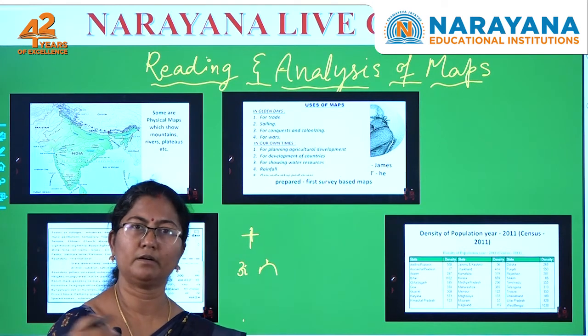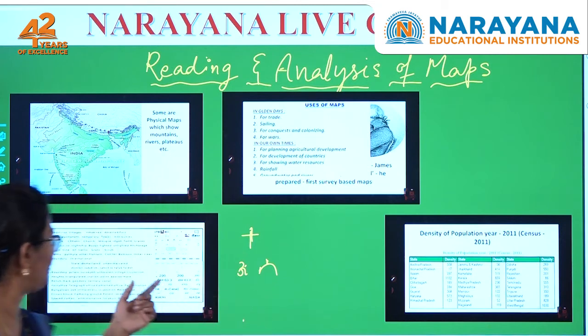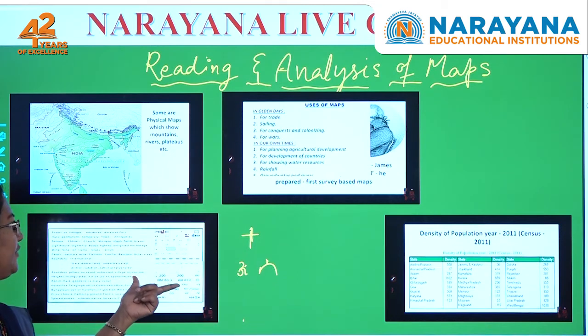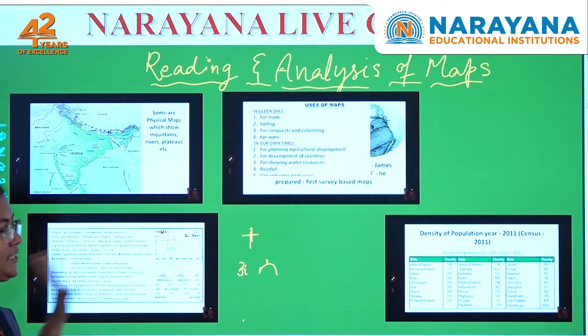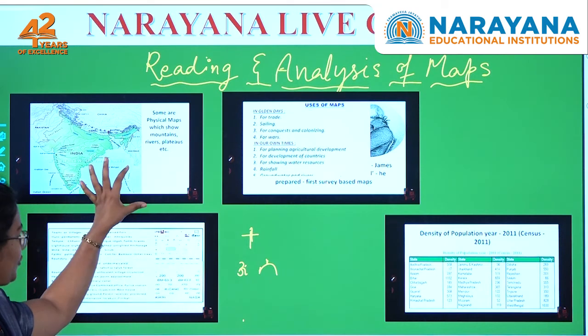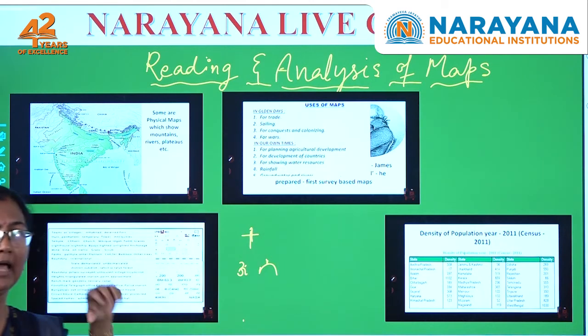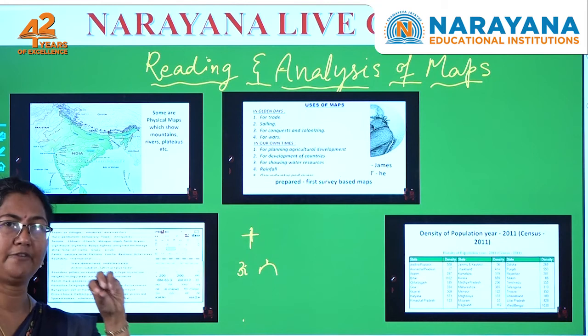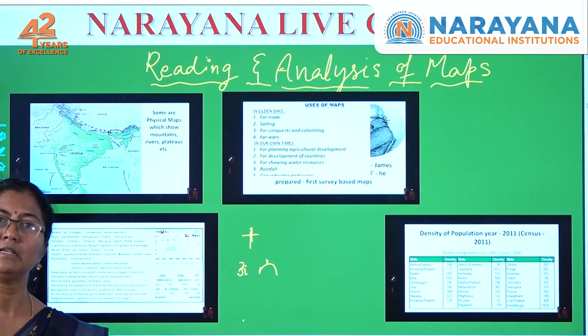A highway, a railway, where it is located, such kinds of symbols are called conventional symbols, right. So, we have different kinds of maps which show physical features, which show density of the population, and we also have different symbols which are shown; they are called conventional symbols.